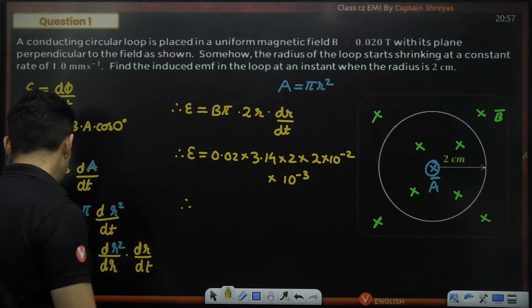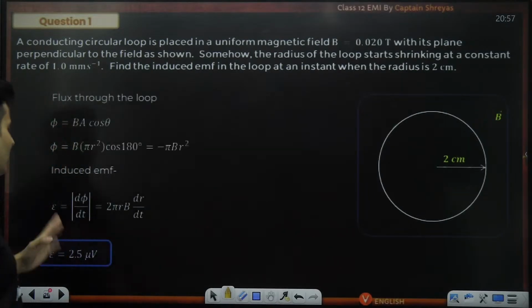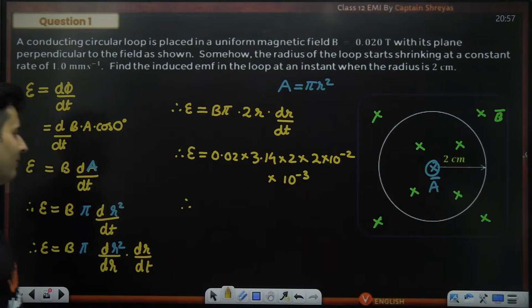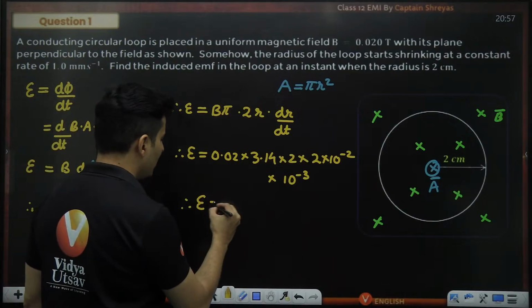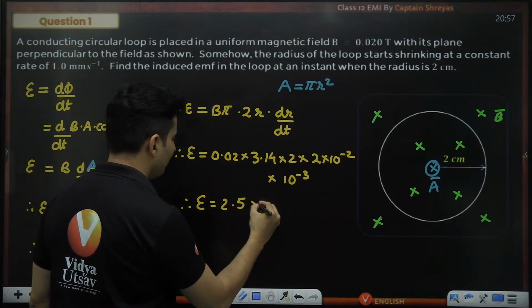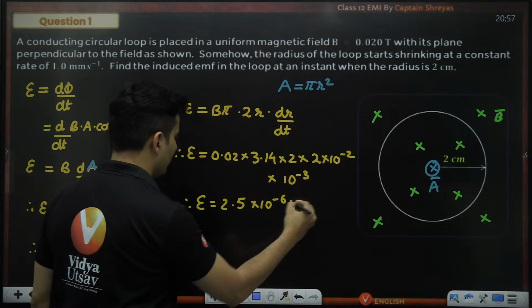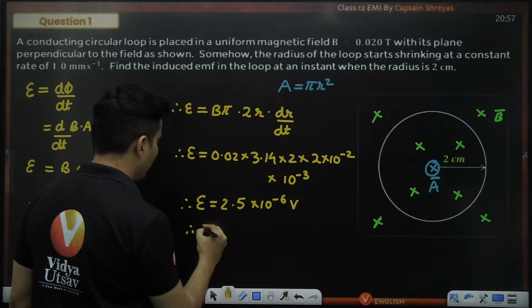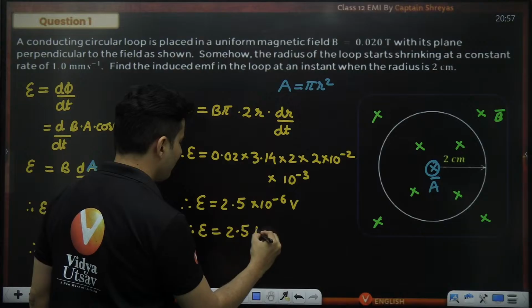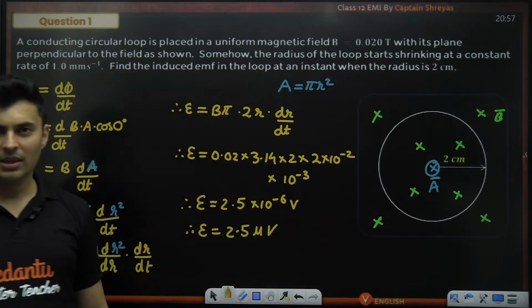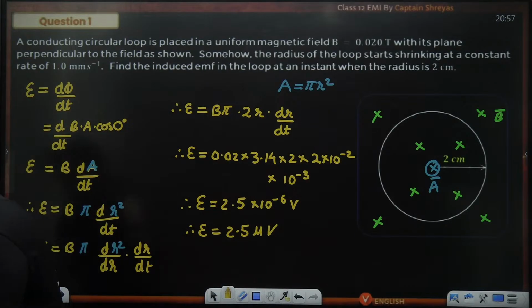Solve this and see if you are getting it as 2.5 microvolt. You should get it as 2.5 into 10 to the power minus 6 volts approximately. So therefore, EMF will be 2.5 microvolt. Absolutely fine, my dear warriors.